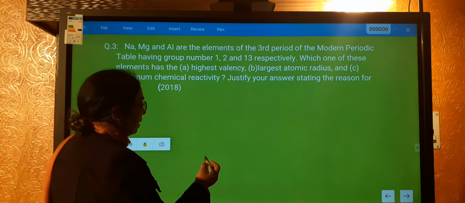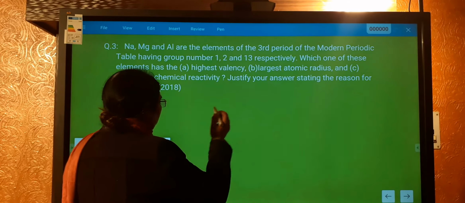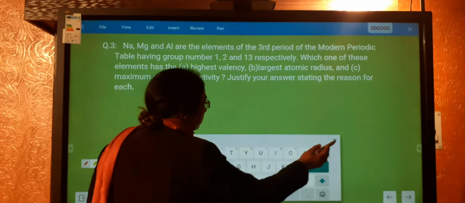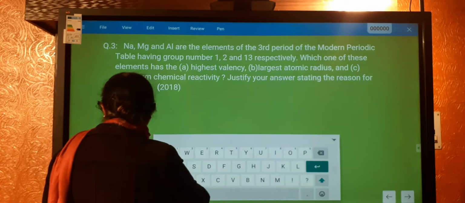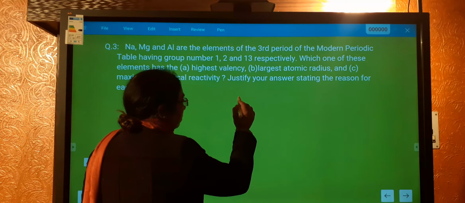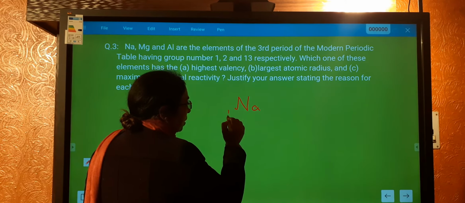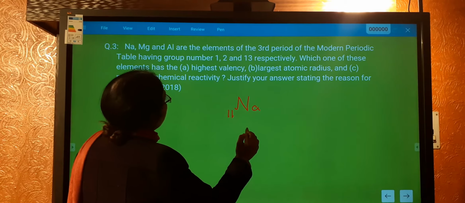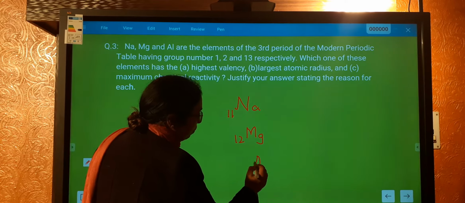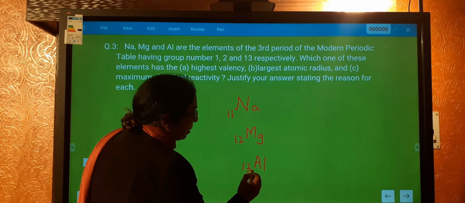Sodium, magnesium and aluminium. Sodium has atomic number 11, magnesium has atomic number 12, and aluminium has atomic number 13.